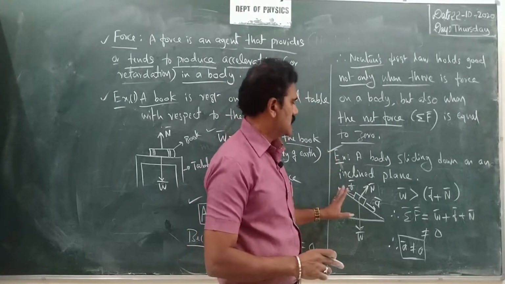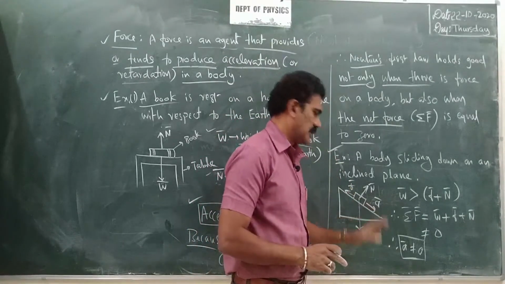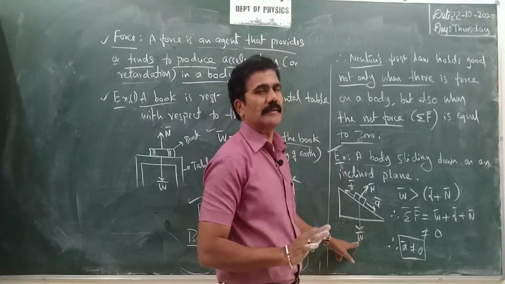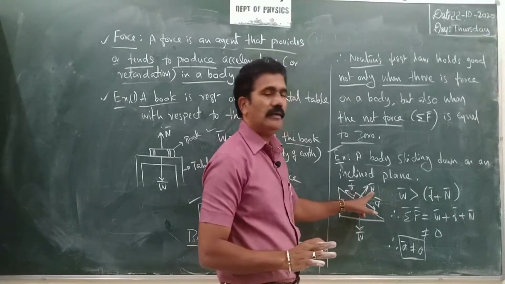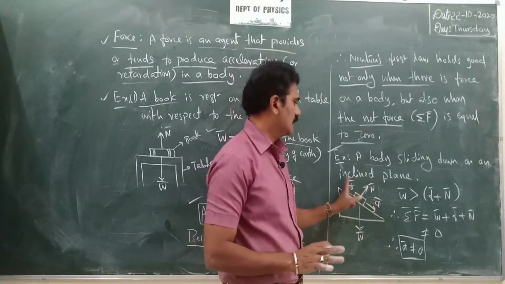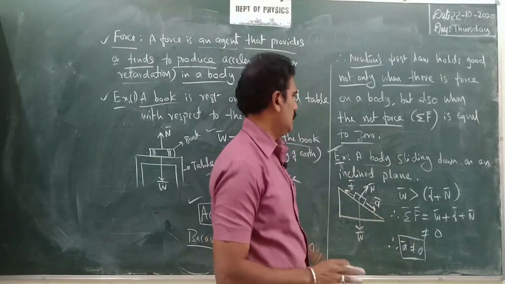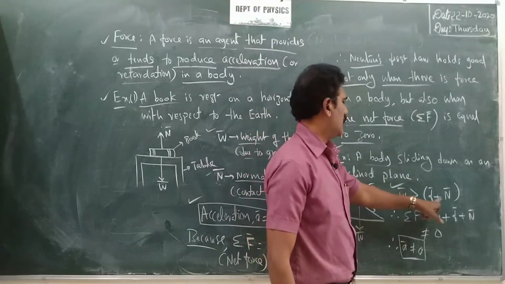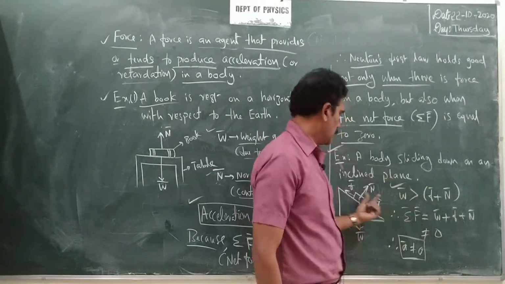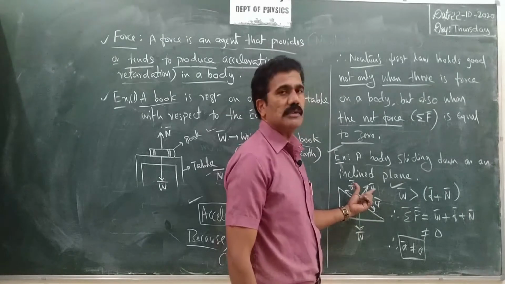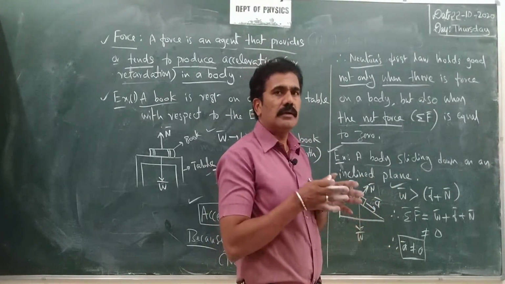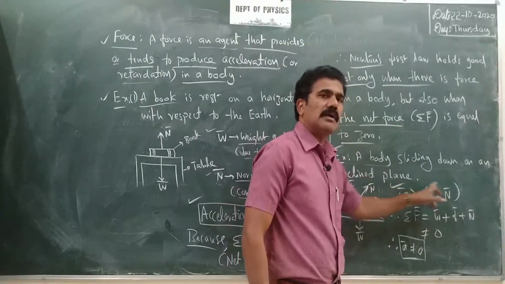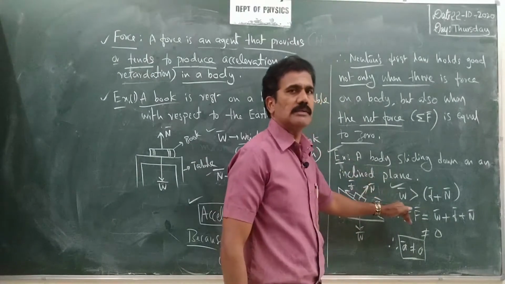Okay. So now in this situation, the body is sliding downwards. You have to understand that its weight is greater than all the other forces here. What are they? Frictional force and normal force. It is exceeding both the forces and then it is sliding downwards, right? So W bar is the greatest force, greater than F bar and N bar combined together. So the frictional force and normal force, both put together, are smaller than its weight. Okay, the sum of both the forces is smaller than the weight. That is why the body is sliding downwards here. Clear?